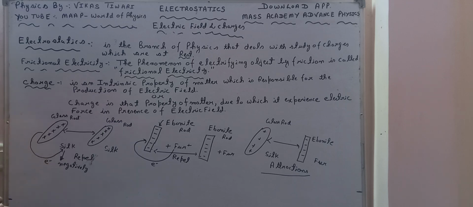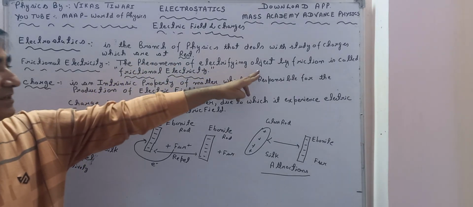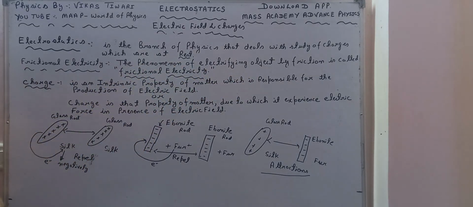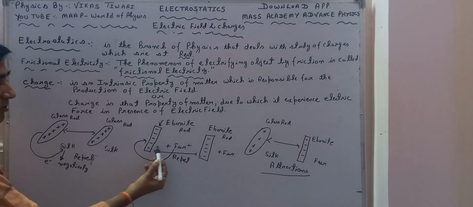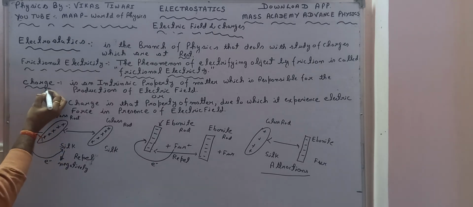Frictional electricity: two things get rubbed, and because of that, the objects get electrified. Electrified means they get some sort of charge. So this glass rod has got positive charge, this ebonite rod has got negative charge. On the other hand, this silk becomes negatively charged, and the fur becomes positively charged. So from here we have just identified an intrinsic property of any material, and that is called charge.